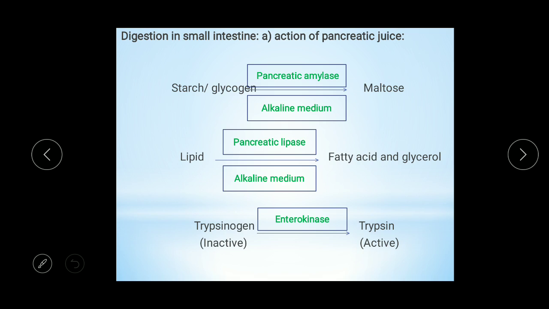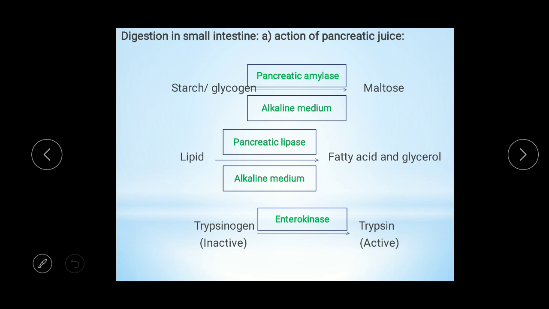Starch and glycogen are stored polysaccharides, that is, carbohydrates. Pancreatic amylase acts on starch and glycogen in an alkaline medium, and they are converted into maltose, a disaccharide. Pancreatic lipase acts on lipid, and lipid is converted into fatty acid and glycerol.